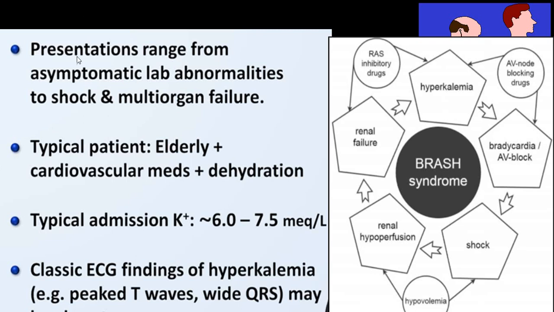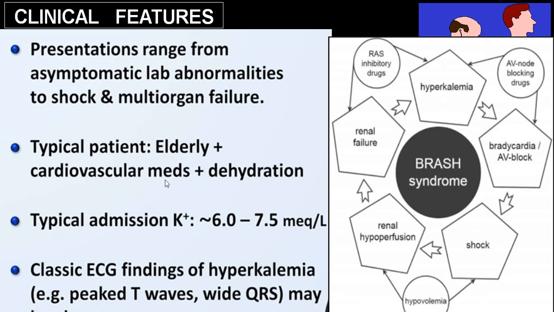So the person will present to you with asymptomatic laboratory abnormalities to a shock stage and multi-organ failure, maybe in any one stage. By and large, the patient is an elderly patient. The person has to be on cardiovascular medications like CCB, beta blocker, ACE inhibitor, ARB, spironolactones, etc. And if he develops dehydration, either because of decreased intake or because of excessive use of diuretics, the person will develop hyperkalemia.